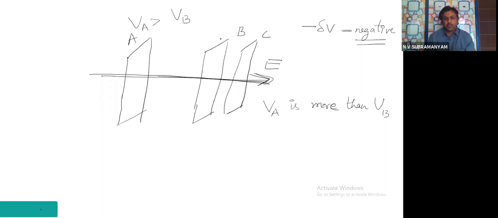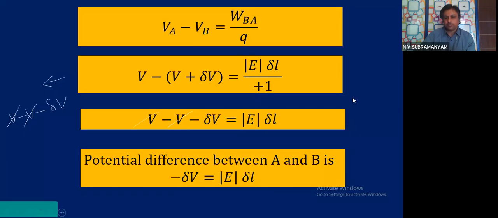This is a very important point for all entrance exams, children. As I go in the direction of the electric field, the potential decreases. That is the meaning of this explanation. I hope you understood. I will move on.